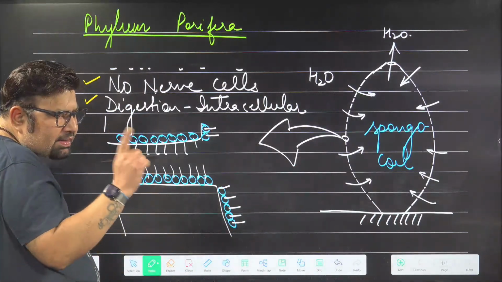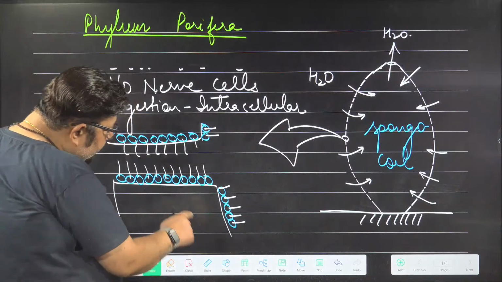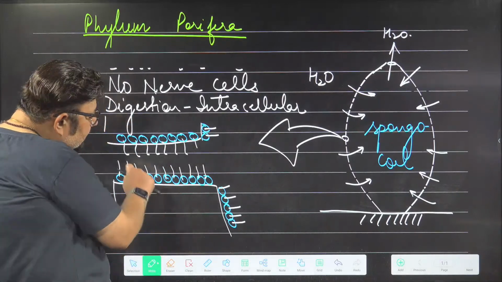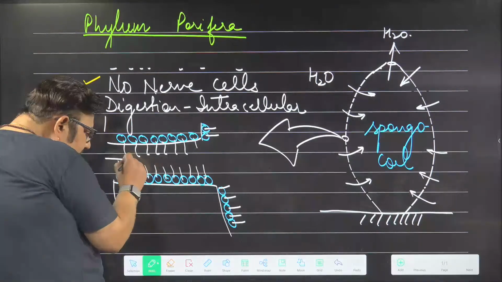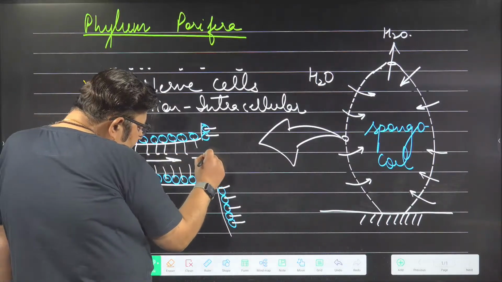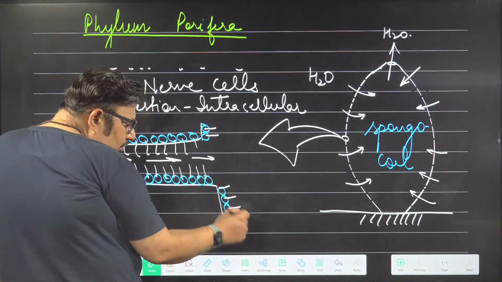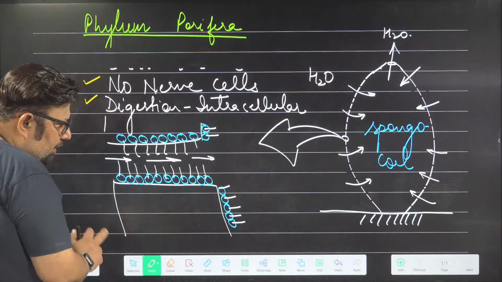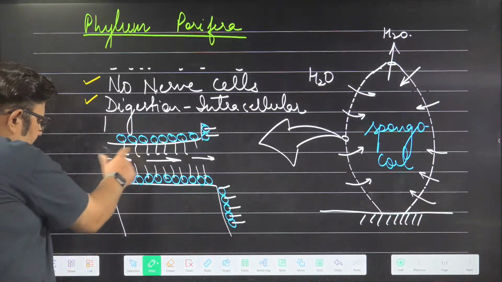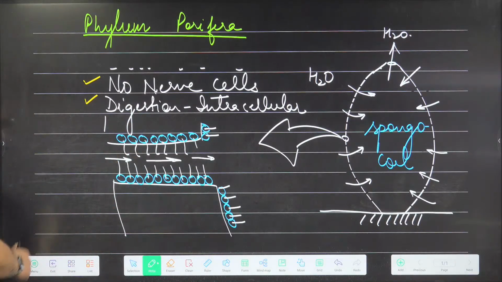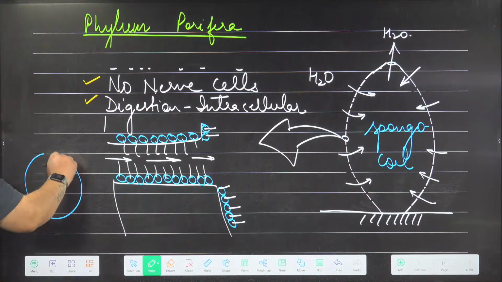And these special cells which I have made here, they line the canal. This is a canal, and they are pushing the water inside. And not only do they line the canal, but they also line the spongocoel. Please understand that they line both places. These cells are called collar cells because of their special design.